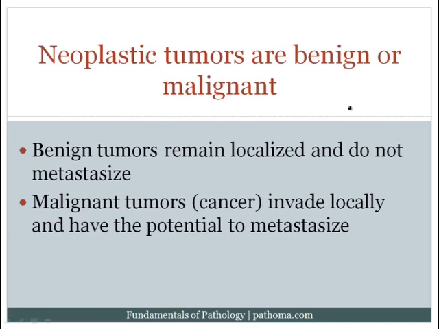Going back to a general principle, when we have neoplasia, neoplasia can be benign or it can be malignant. Let me make something very clear, because sometimes this is misunderstood and it's missed on examinations as well.